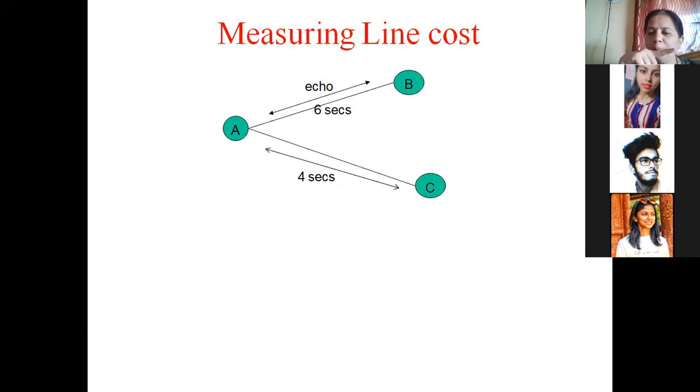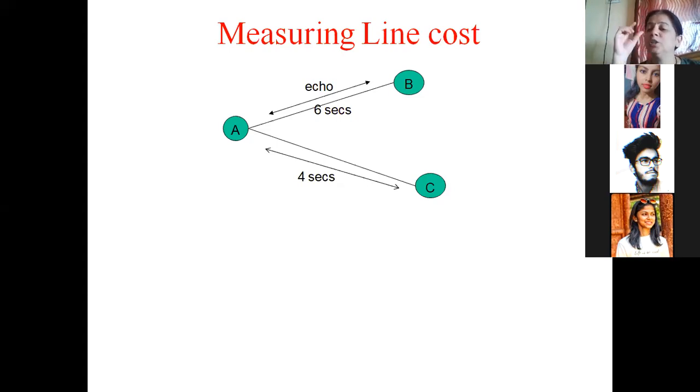The moment the echo packet goes from A to B, B will send it back immediately. So now A has started the timer. Suppose from the moment that packet was sent till it reached router B and came back to A, the time required is 6 seconds. So the round trip time is 6 seconds. You understand what is meant by round trip time? Round trip time means the time required for the echo packet to go from A to B and come back from B to A.